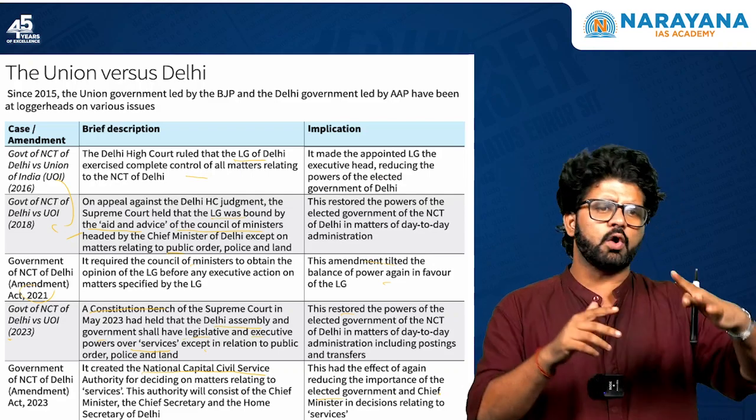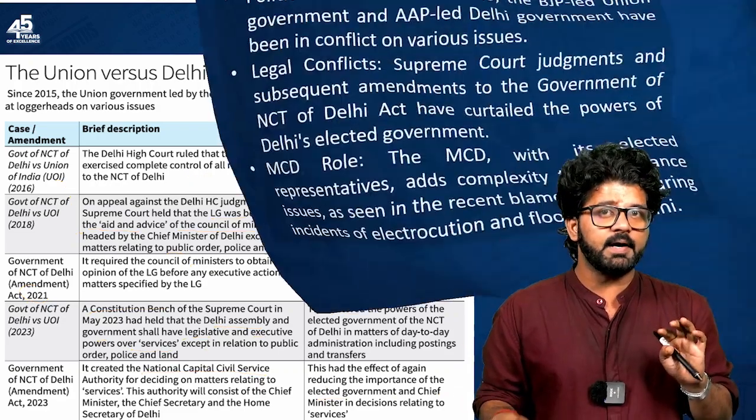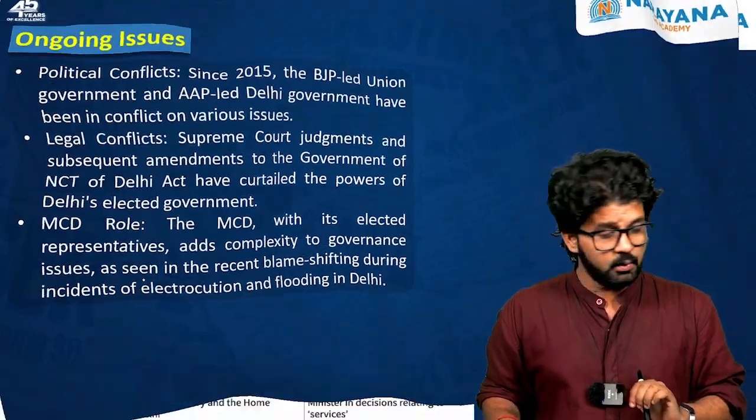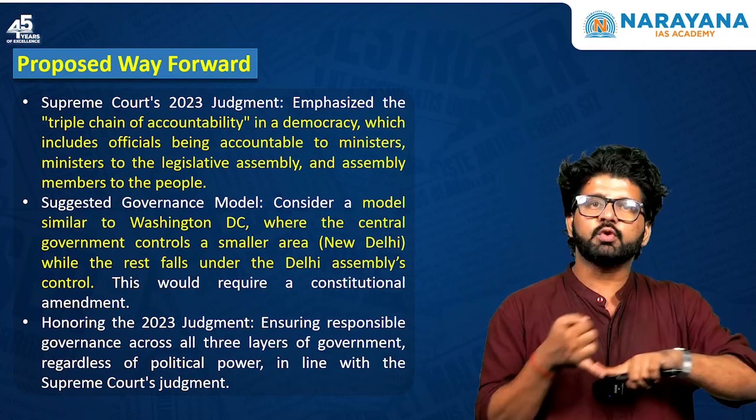So to and fro oscillation. These cases you have to keep in mind. You can make a chart of it, remember it, and now you are understanding what are the issues which are going on and why this tussle is happening. So what is the way forward? You always have to write a way forward.